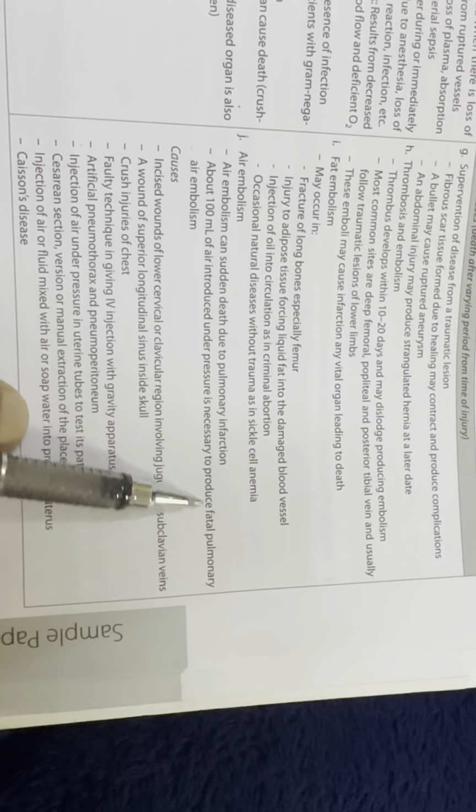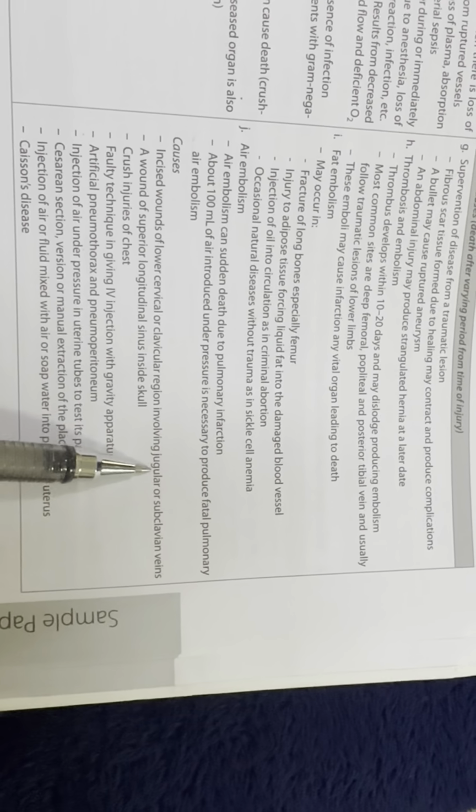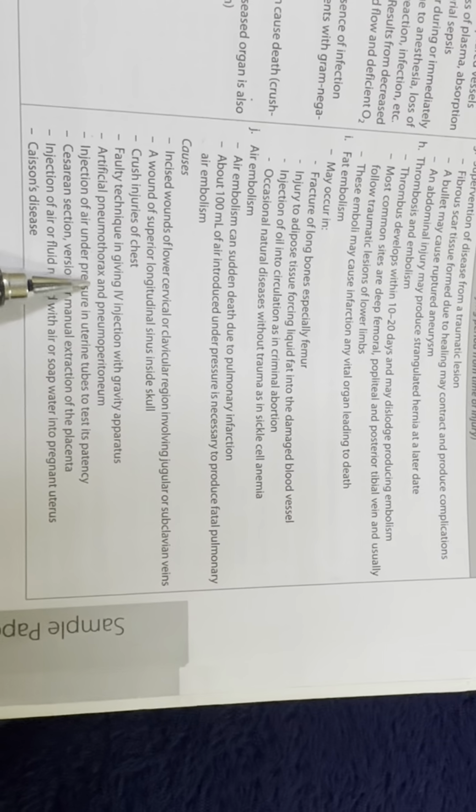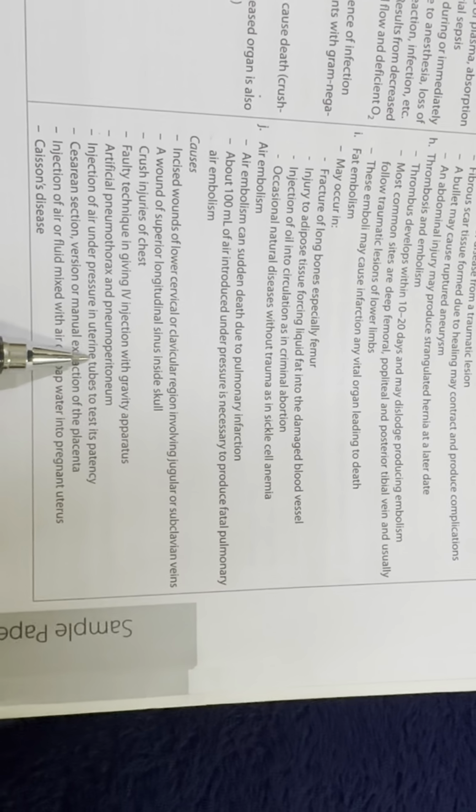About 100 ml of air introduced under pressure is necessary to produce fatal pulmonary embolism. Causes: incised wound of the lower cervical or clavicular region involving the jugular or subclavian vein. A wound of the superior longitudinal sinus inside the skull. Crush injuries of the chest. Faulty technique in giving IV injection with the gravity apparatus. Artificial pneumothorax and pneumoperitoneum. Injection of air under pressure in the uterine tube to test its patency.